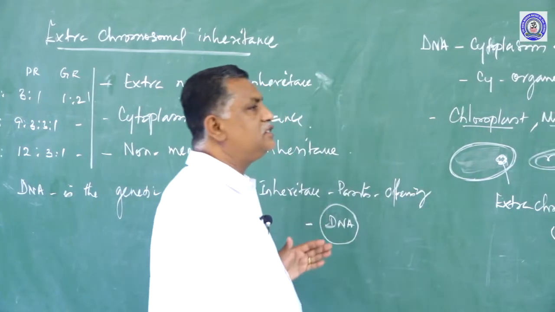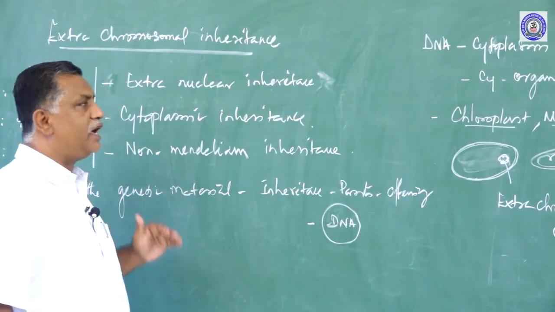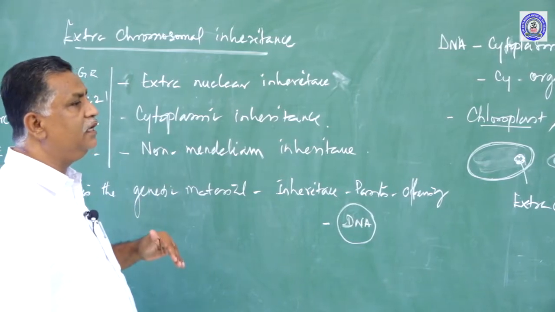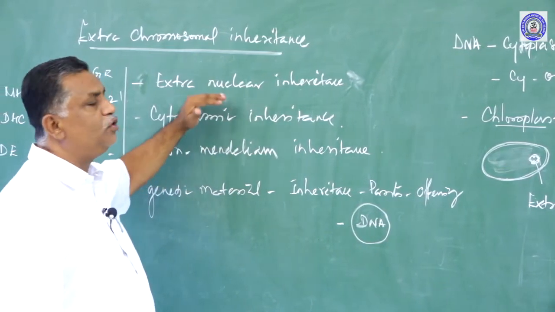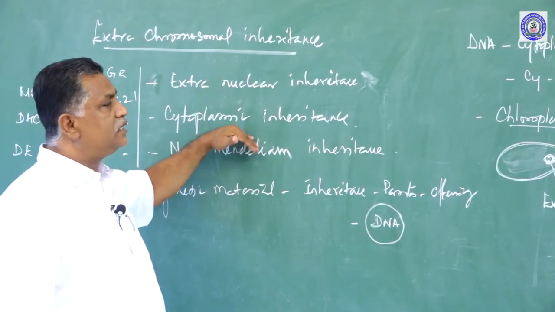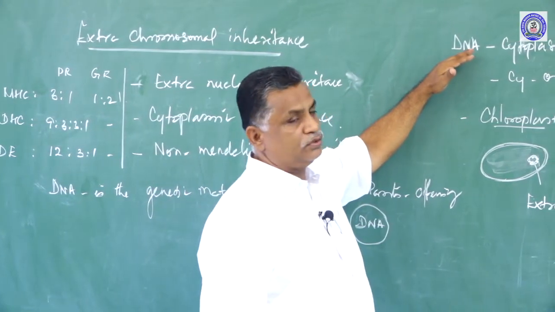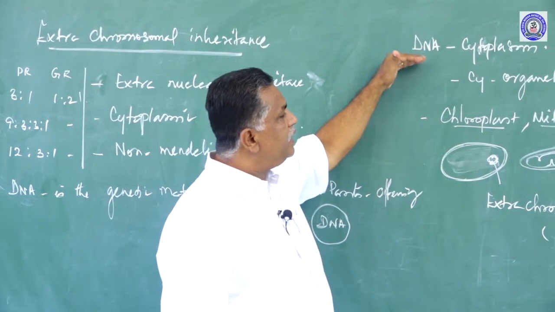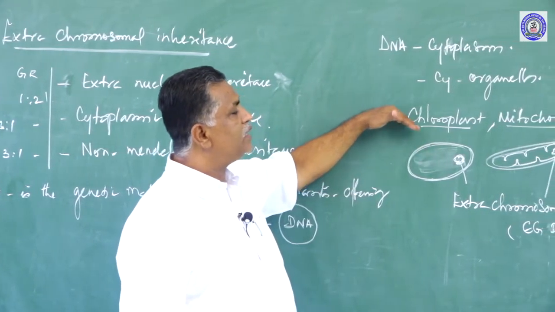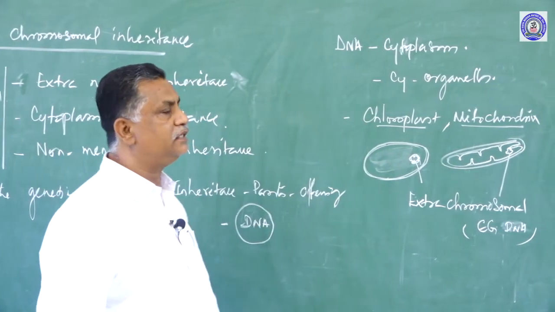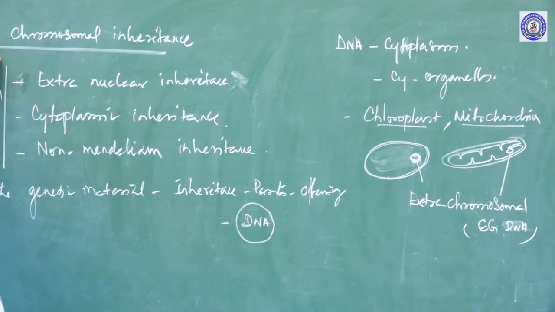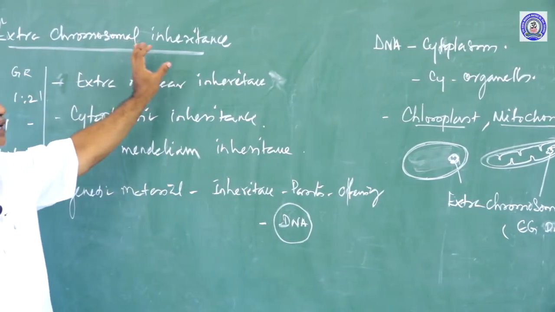So from this we understand inheritance of character is mainly made by the DNA present in the nucleus. In some cases, the DNA present in the organelles of the cytoplasm is also involved in the inheritance of characters, and that is called extra chromosomal inheritance.